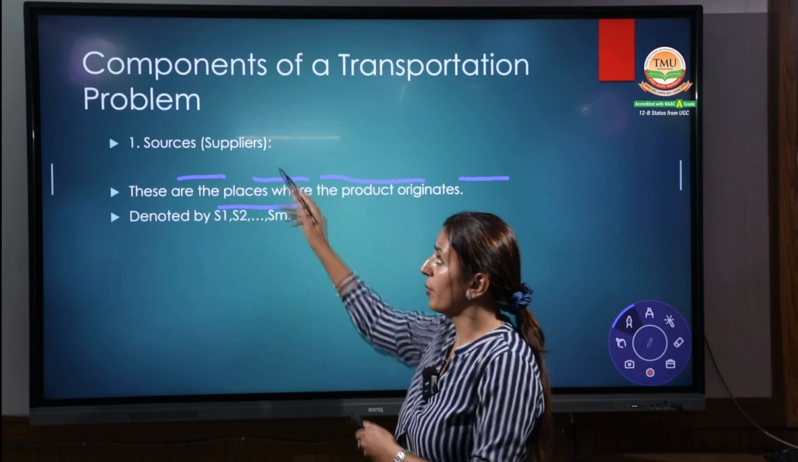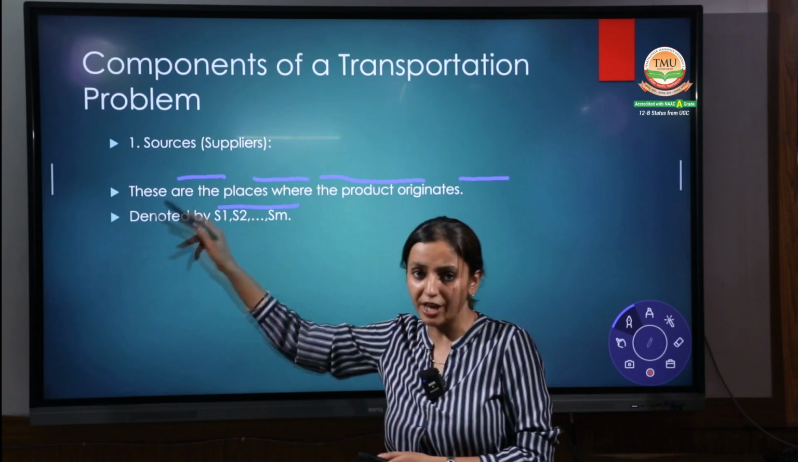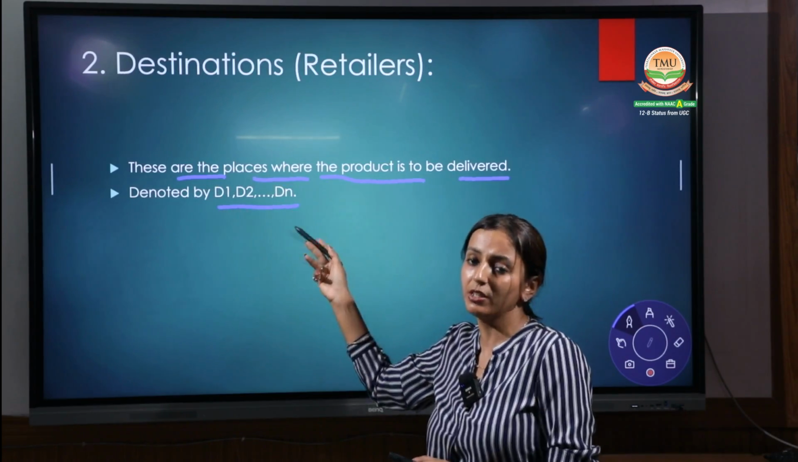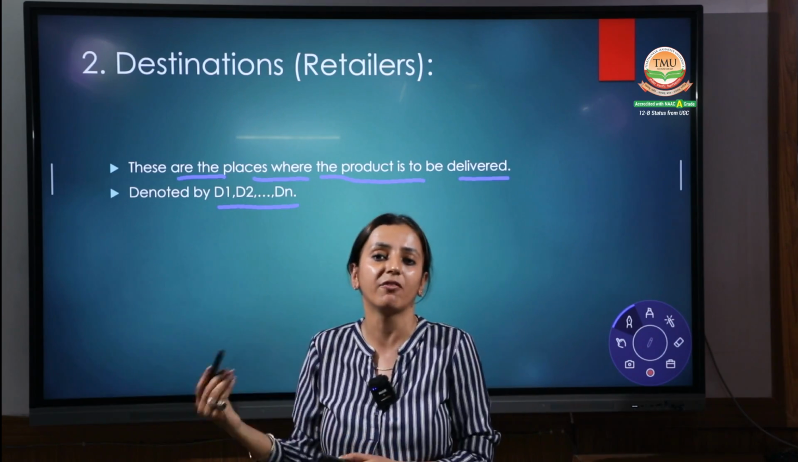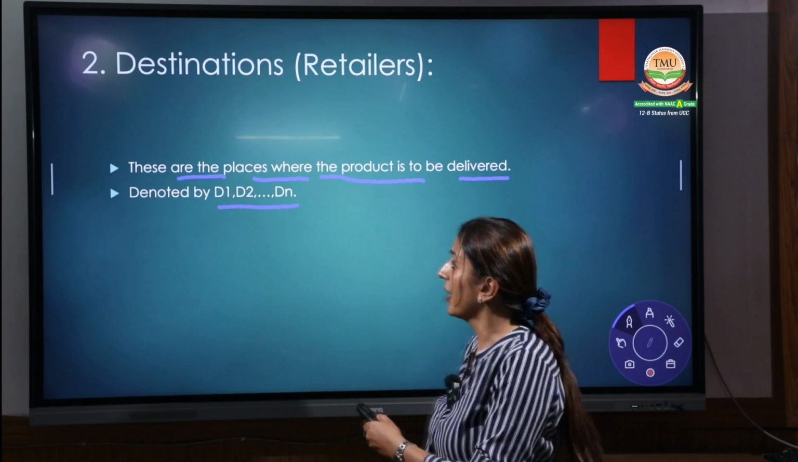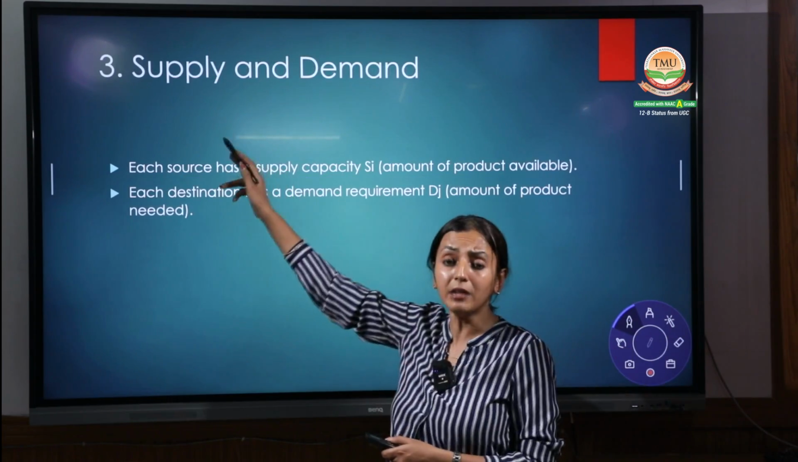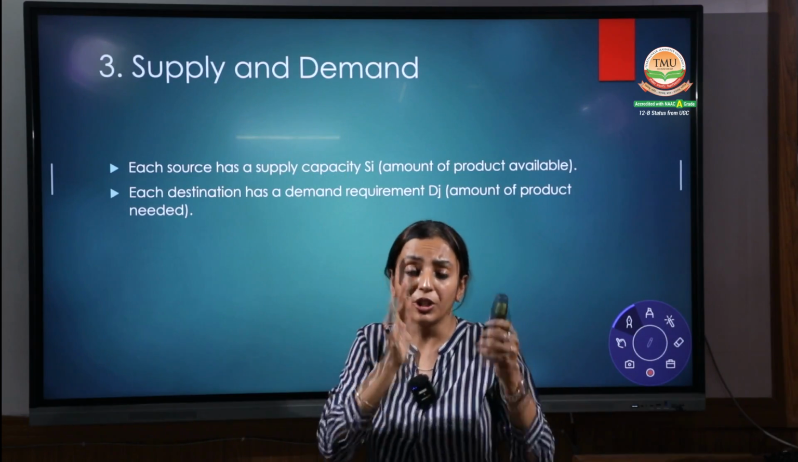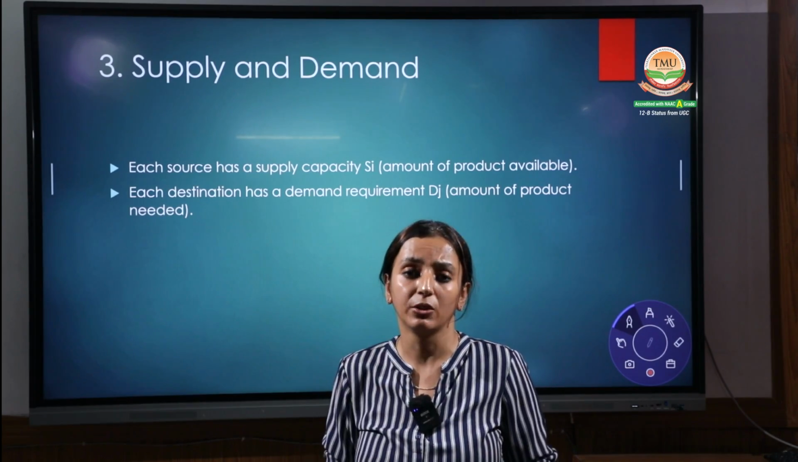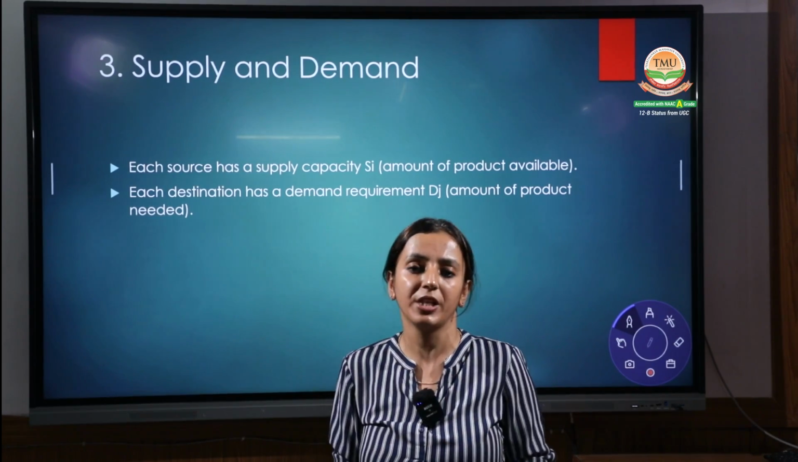Okay, the first component is sources, the origin. The second is your destination, the area where we have to transfer the goods, right? Now coming to the third one, the supply. The origin has to supply the goods, right? How much quantity can they actually supply?